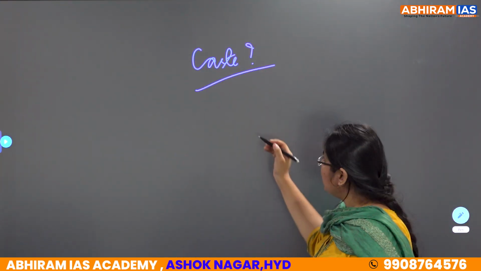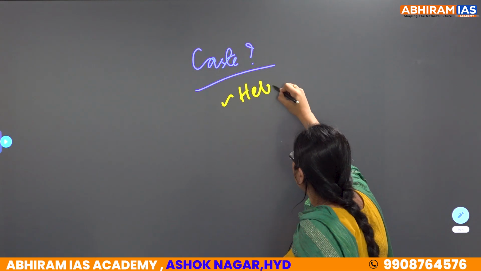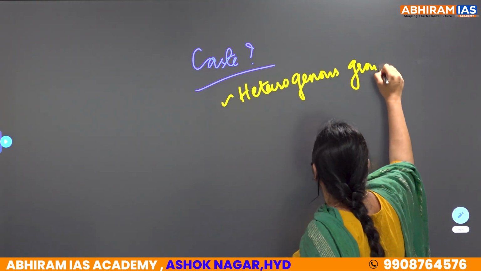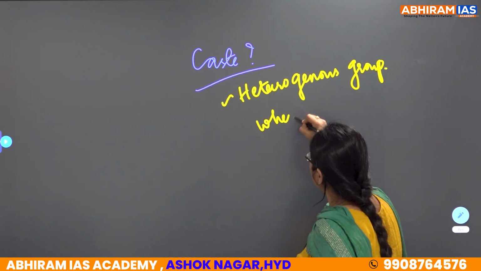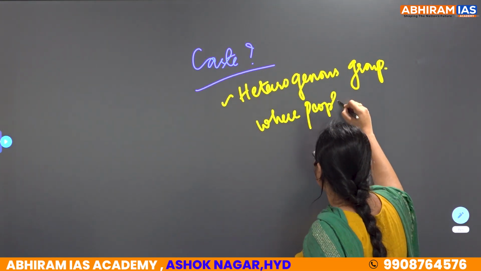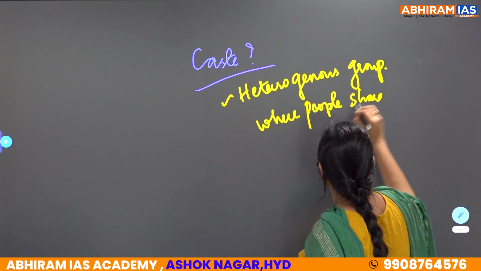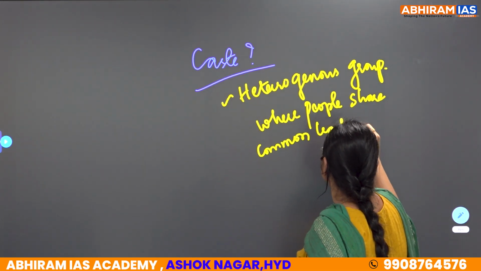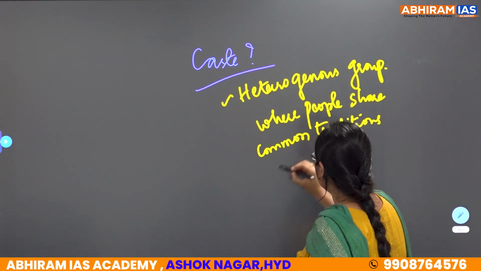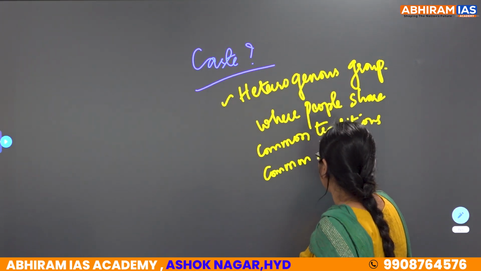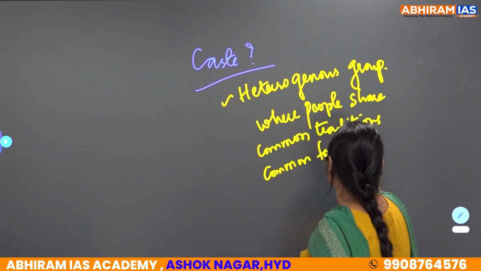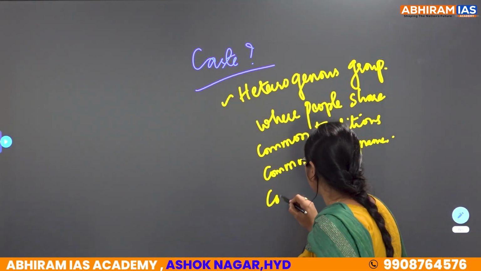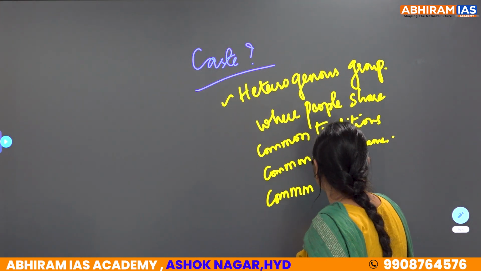Caste is simply nothing but we define caste as a heterogeneous group where people share common traditions, common family names, and most importantly common occupation.